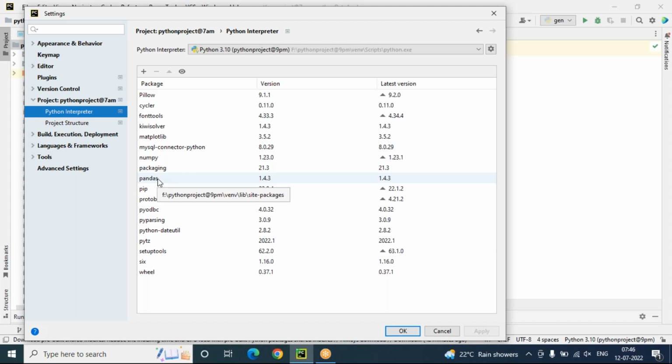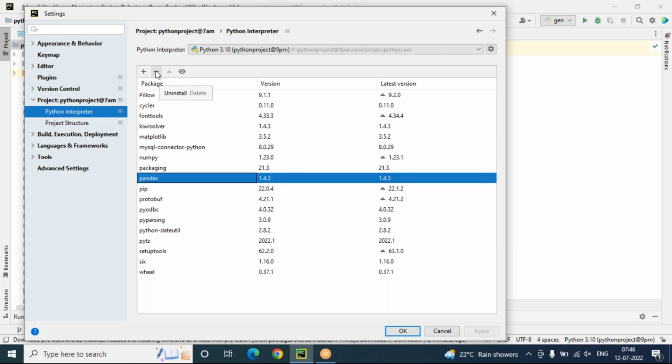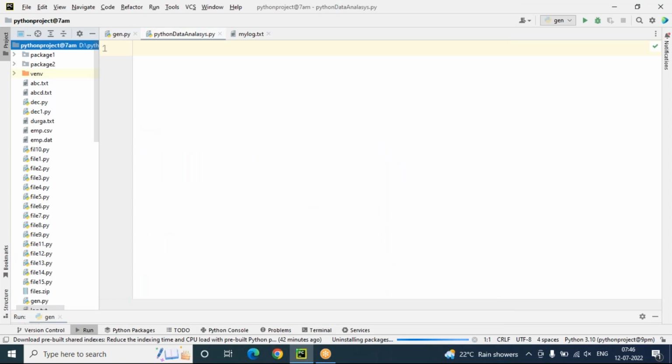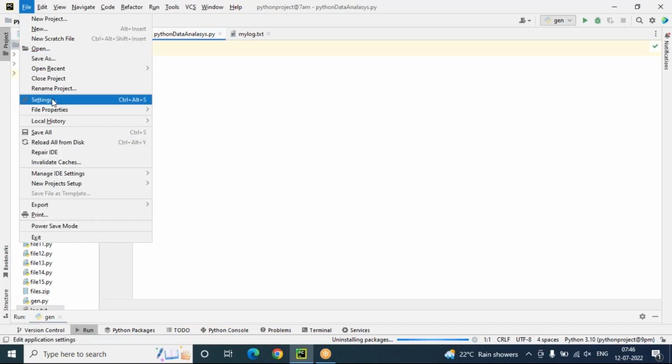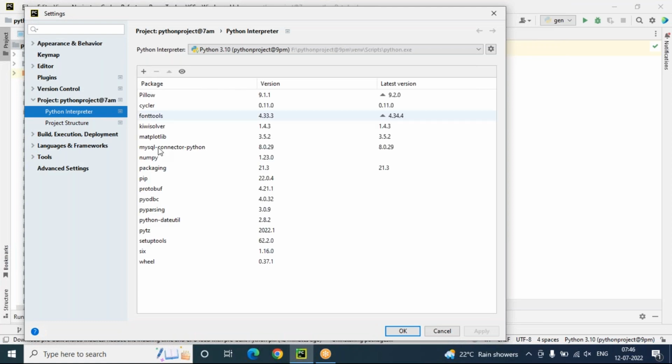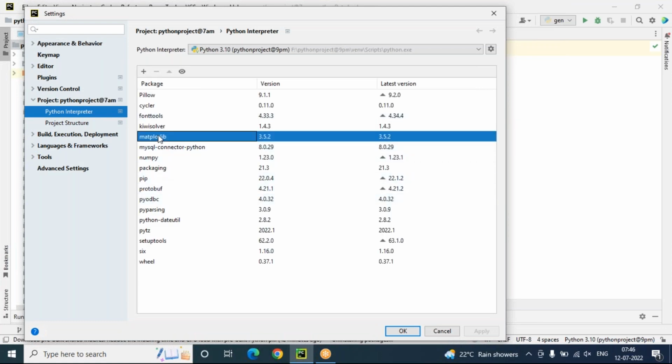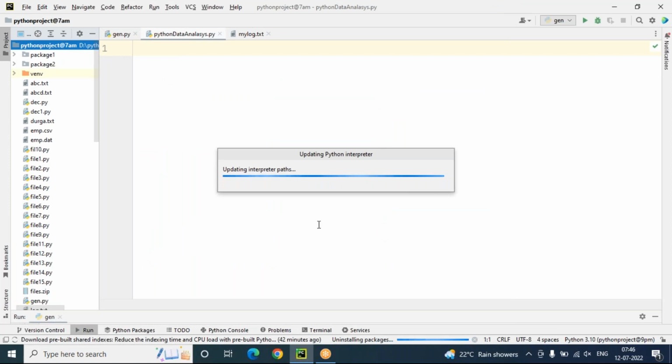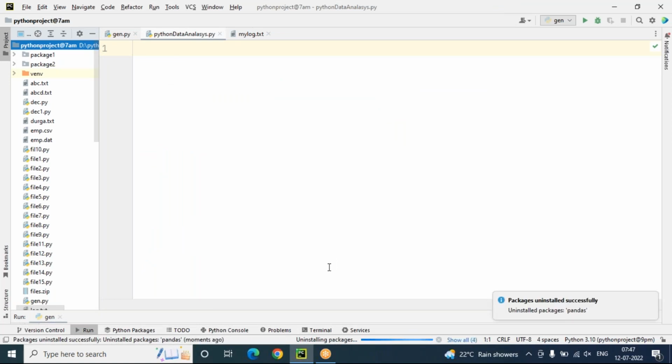If you don't want to use a module, you can select it and click on the minus symbol. The minus symbol means you are uninstalling the module. Now you can see it is saying you are uninstalling the package, so click uninstall packages. Similarly, let me go to file and settings and expand this. Matplotlib is also there. If you want to uninstall this also, you can click on the minus symbol and uninstall it like this. So it also uninstalls matplotlib.